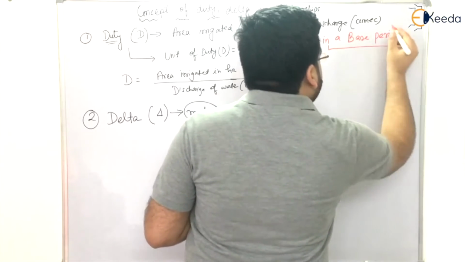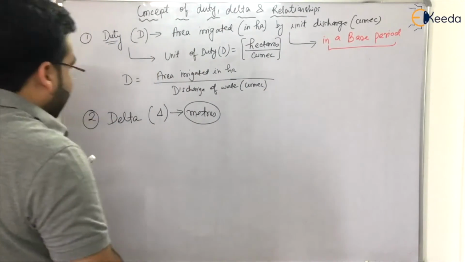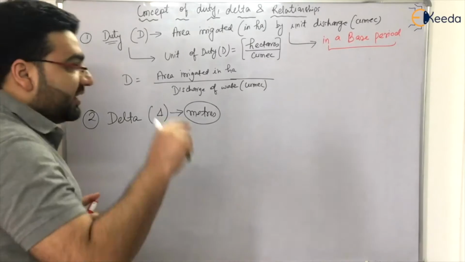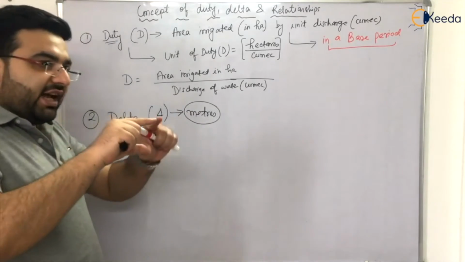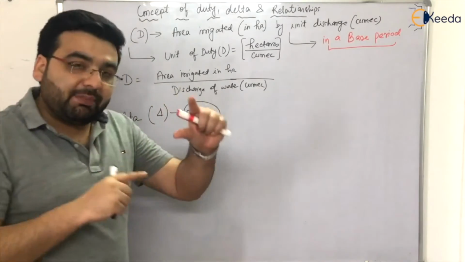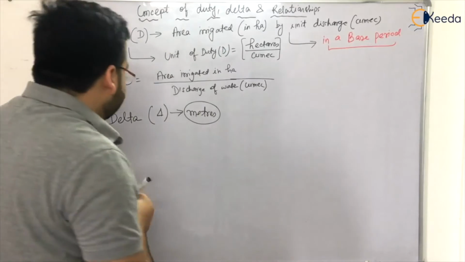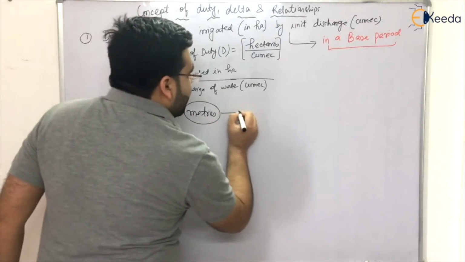The time is also important, up to the base period. Now delta is actually the depth of water which we are providing to a particular land, to a particular crop, throughout the base period.